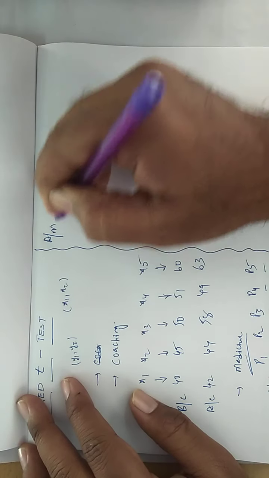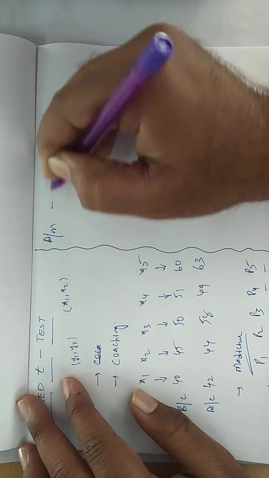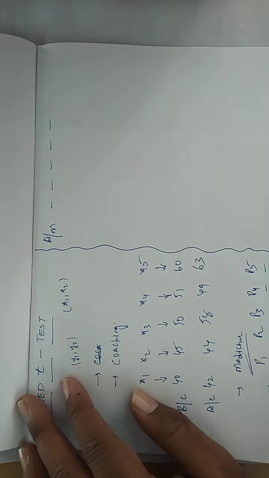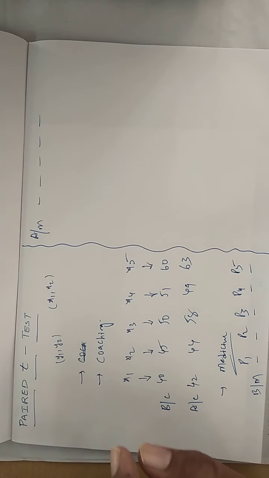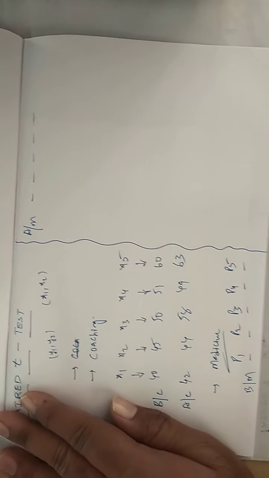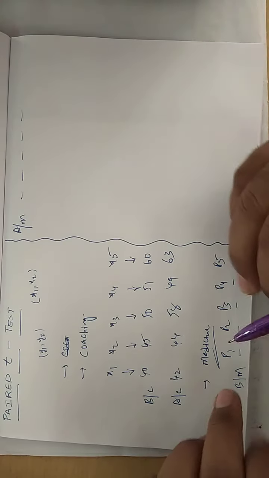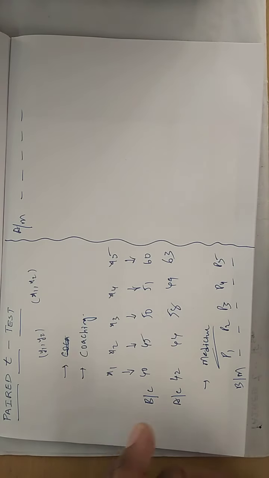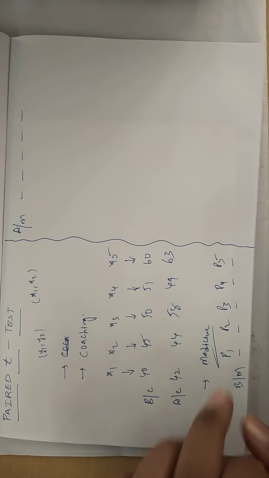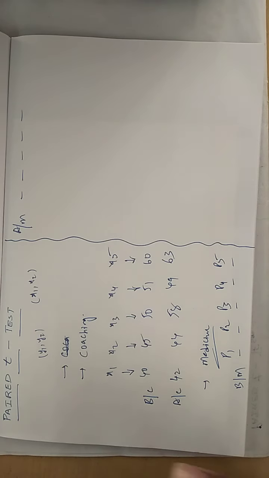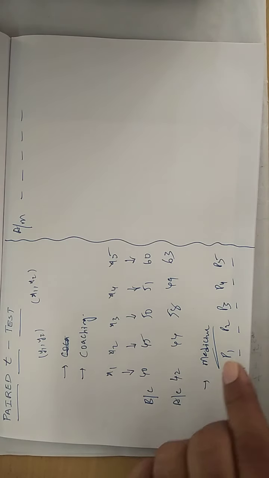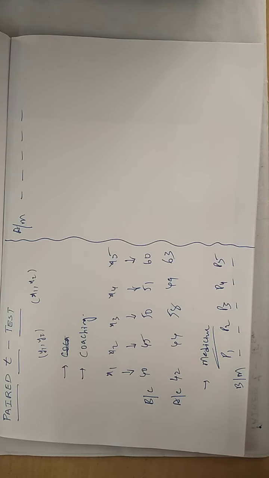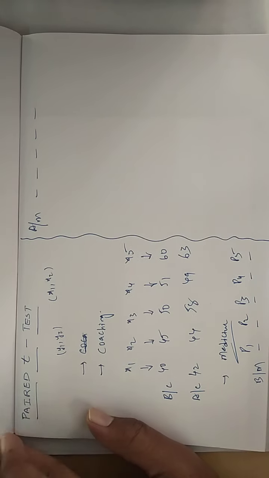After taking the medicine, for these 5 patients again the body temperatures are recorded, like fever, to see whether the body temperature is under control or not. Individually, variation will be there. In a few patients this medicine will work, in a few patients the medicine may not work. But overall, whether the medicine is working on an average or not, you can apply the paired t test.